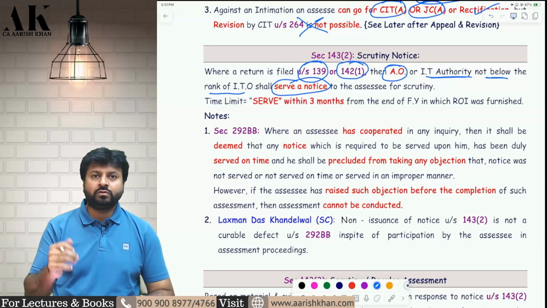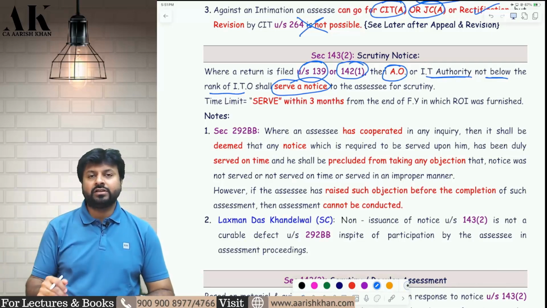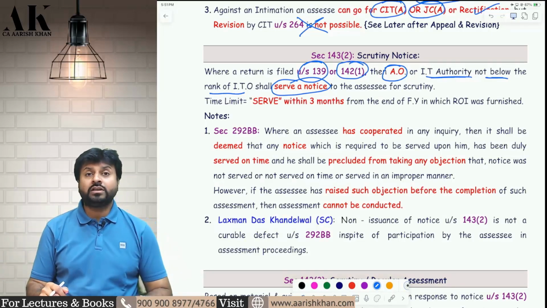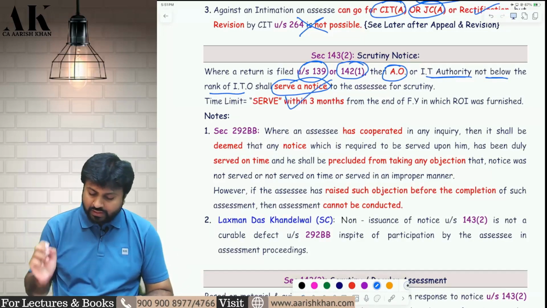So from the end of 2025-26, 3 months end when? Sorry, not 3 years, 3 months end where? 3 months end on 30th June 2026. So the AO has to serve the notice till 30th June 2026. This is what the law has to say.